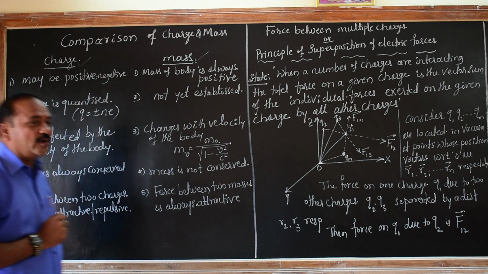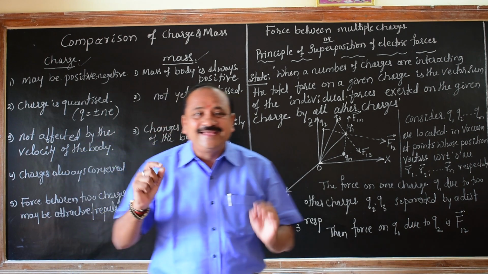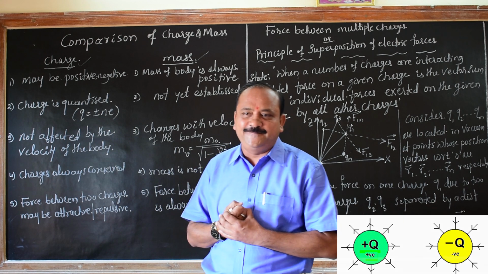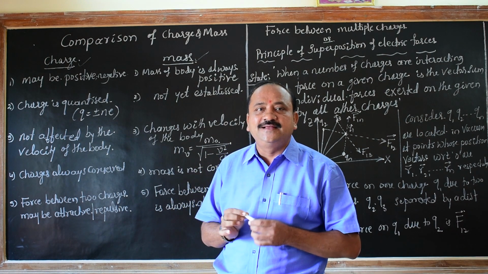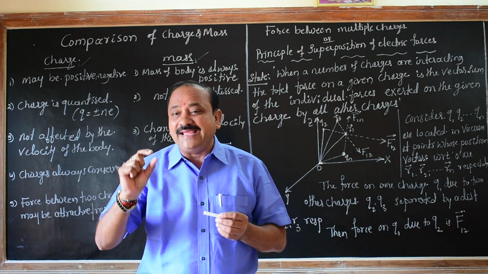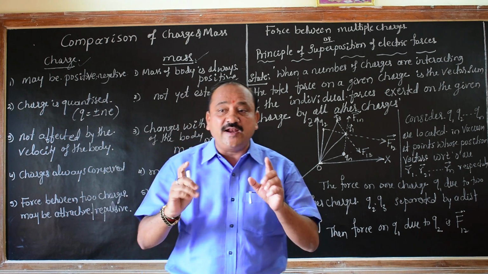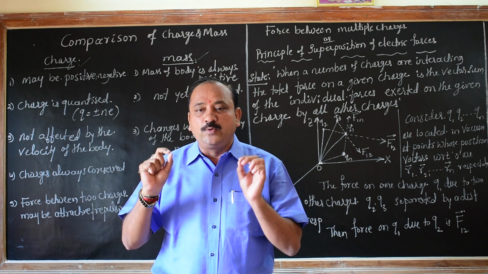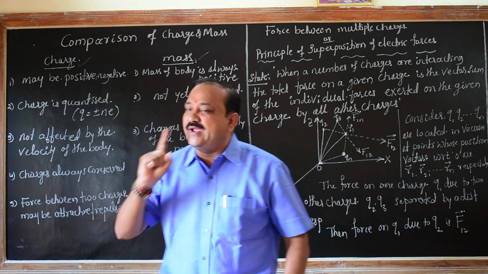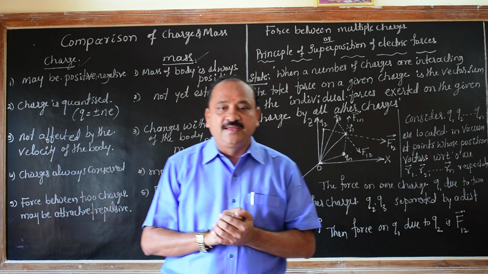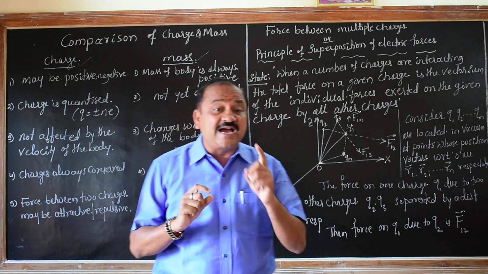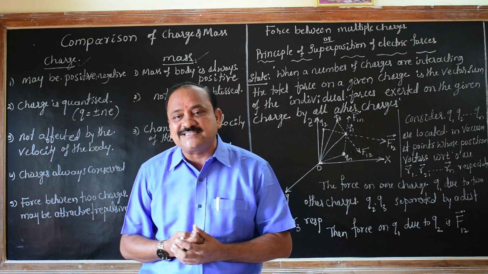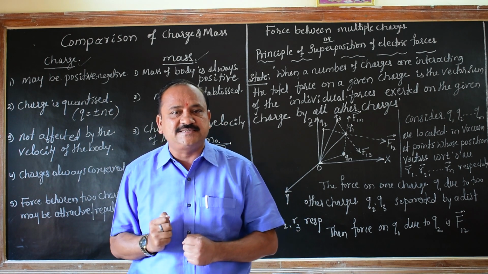In this case, the charge may be positive or negative, which we already studied. About mass, the mass is always positive. We cannot say the mass is negative; we must say the mass is always positive. The next one: the charge is quantized. We discussed that in the properties of electric charges.